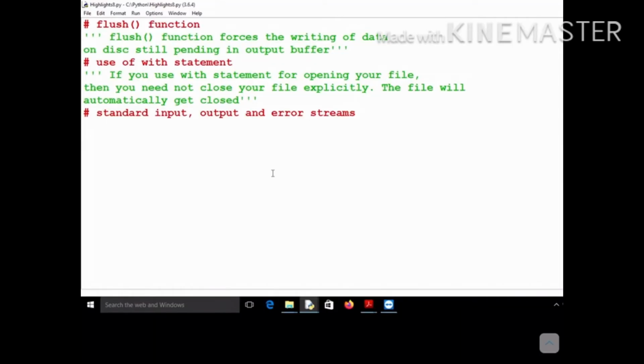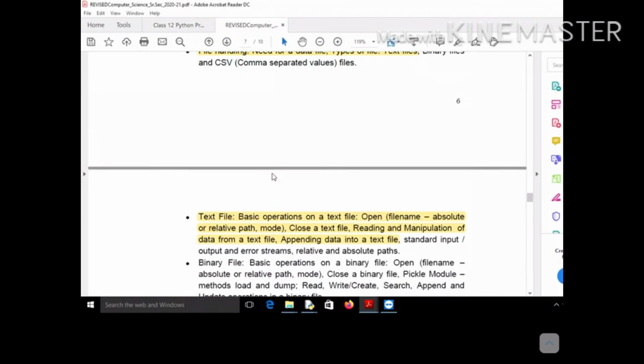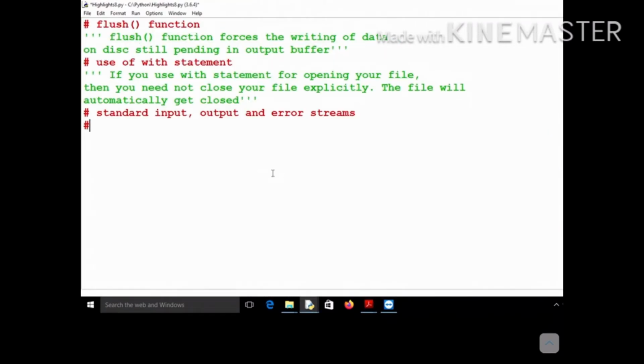So let's study the last topic of today's class, and this is standard input, output, and error streams. You know that your keyboard is your input device, and your monitor or display is your output device.